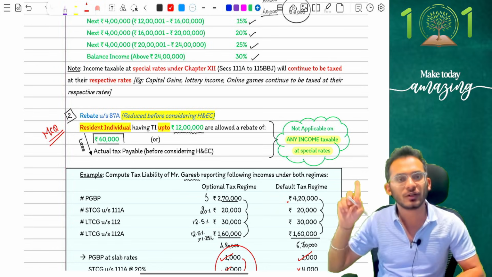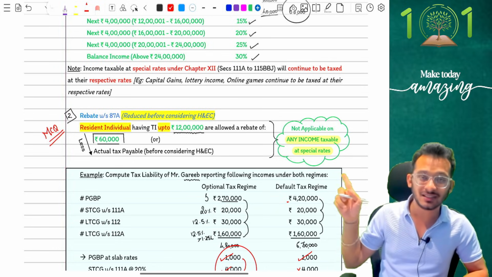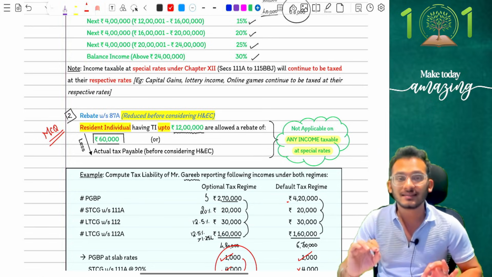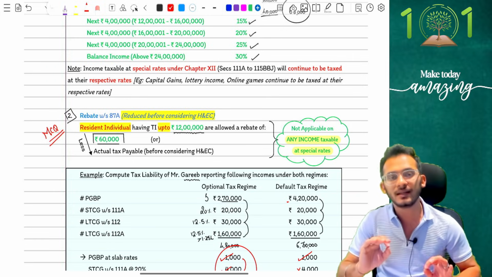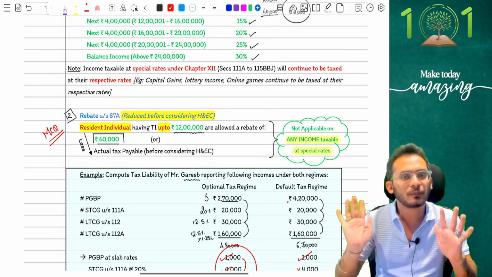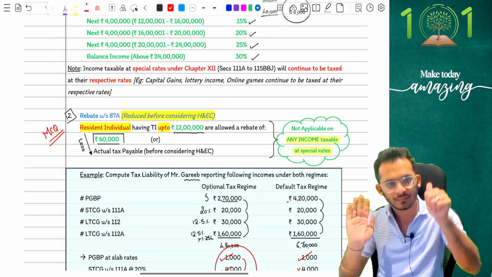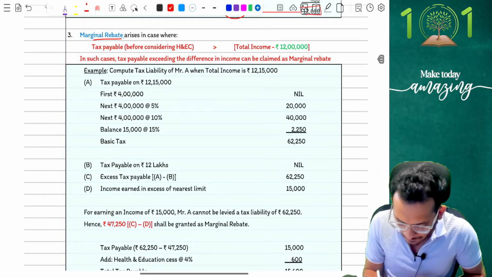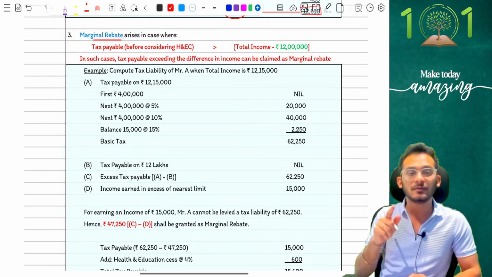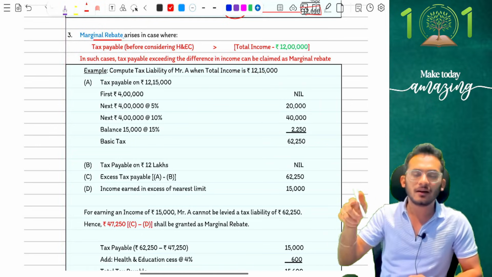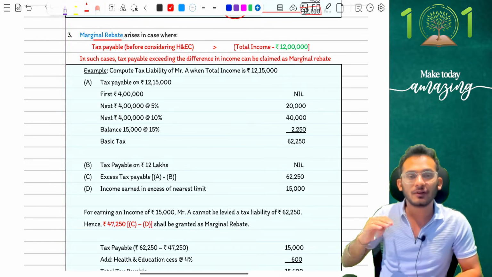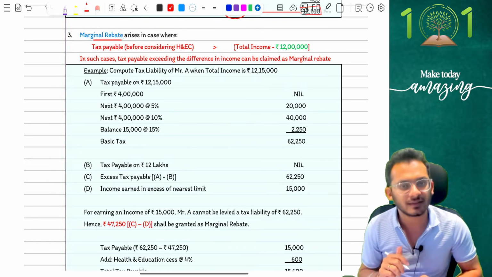Rebate not being eligible on new tax regime for special incomes is a very, very important condition to be kept in mind. Notice it is still eligible for all the normal incomes. Special income alone is having a problem in new tax regime. Clear? Yes? Chalo. Next, people, is that automatic amendment in marginal rebate. For those who know, marginal rebate comes when you had an income exceeding 7 lakhs. Now, because the income itself has become 12 lakhs, marginal rebate says if your number is going to be little more than 12 lakhs, you will get a marginal rebate.